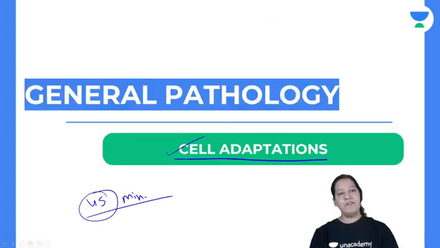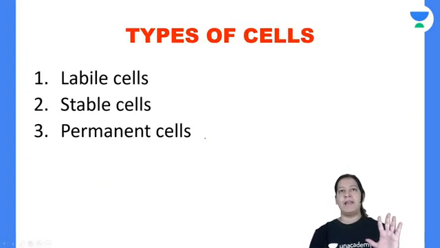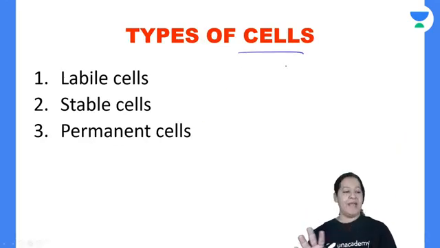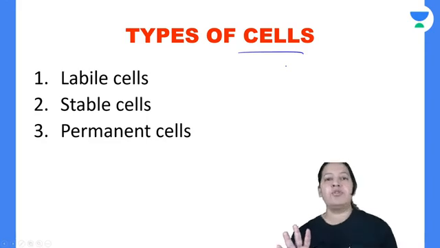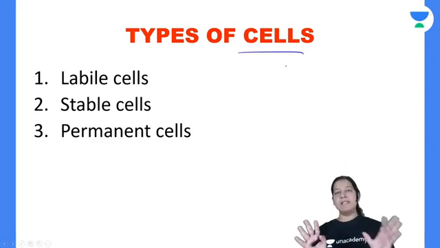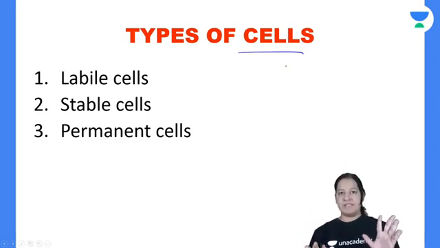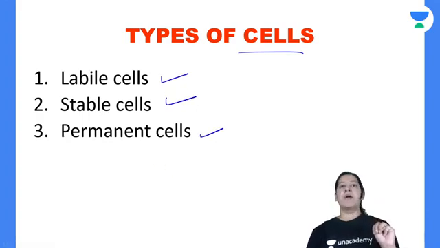Okay. Before starting adaptation, let me tell you, the human body is made up of cells. From head to toe, we all are made up of cells, right? All our organs are made up of cells. There are three types of cells in the human body: labile cells, stable cells, and permanent cells. Let me tell you the difference between them.